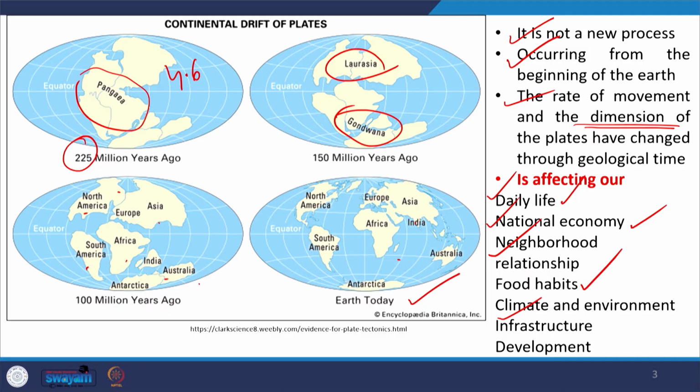You go to the hilly terrain in the Himalayas, a number of dams are there. How safe is the dam? Whether there is an active fault there, whether there is an active thrust there. If we consider it, our infrastructure will be more durable, otherwise there will be a problem. So, all those systems, all those parameters are directly or indirectly affected by plate tectonics.